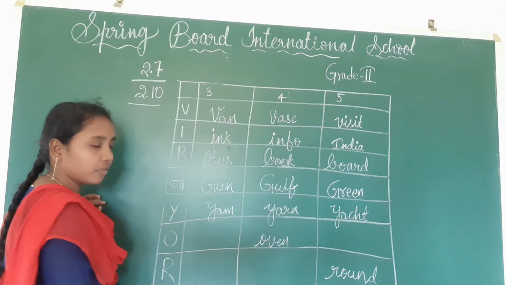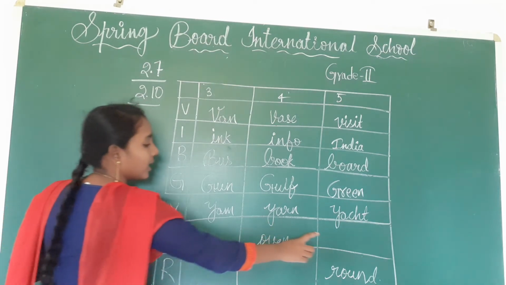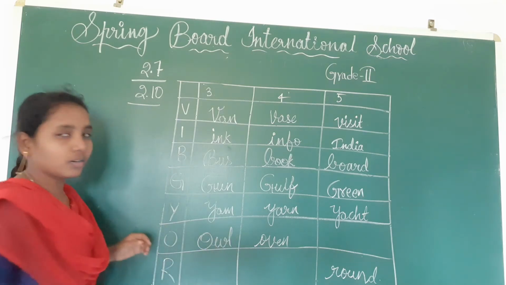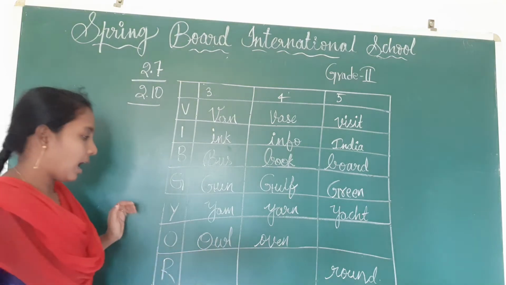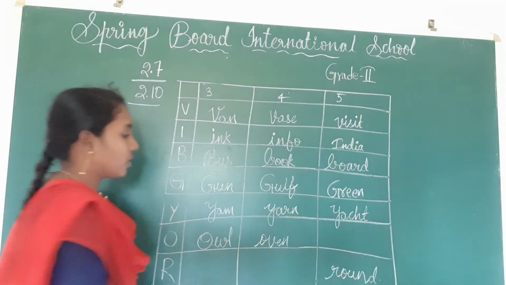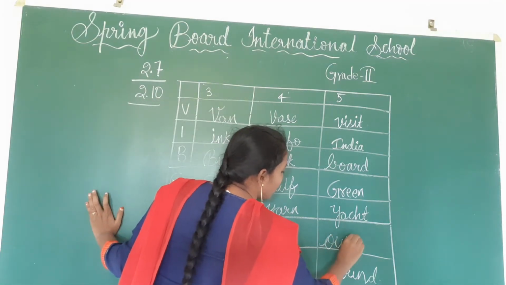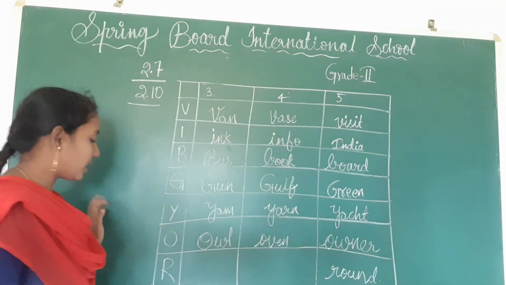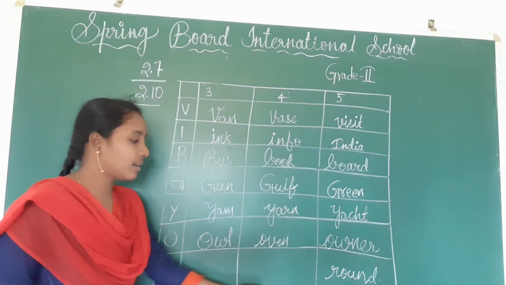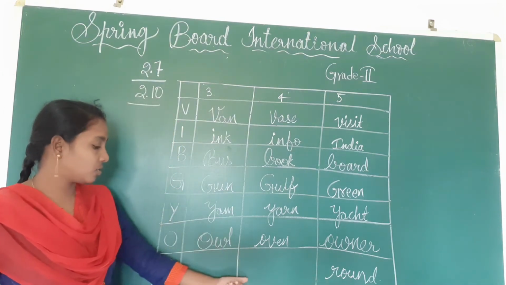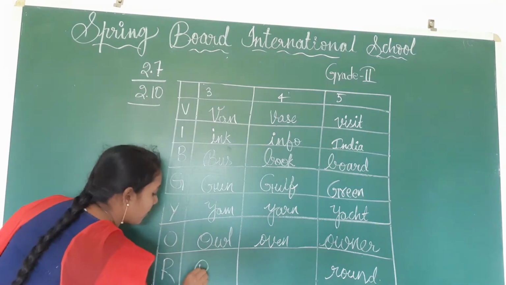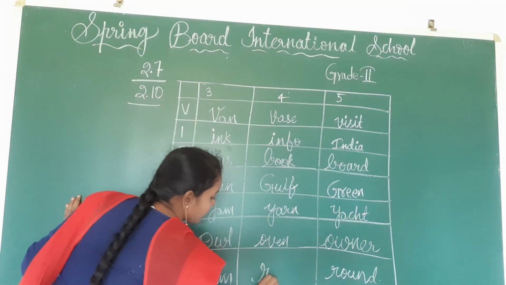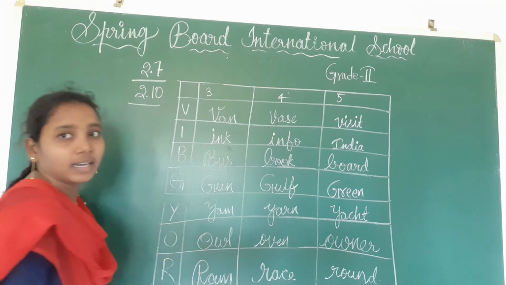Okay, children. Now see, O you have to write. Already they have given a 4-letter word, and you have to write a 3-letter word and a 5-letter word. Oval. Not oval, owl, O-W-L. And next one, 5th one, you have to write a 5-letter word, owner, O-W-N-E-R. Here R, they have given 5-letter word round, children. And remaining 2 you have to write. Ram, R-A-M, and next race, R-A-C-E.